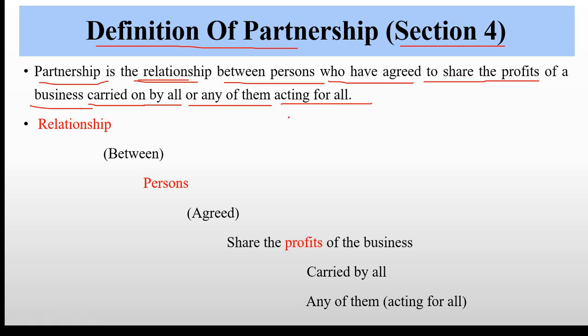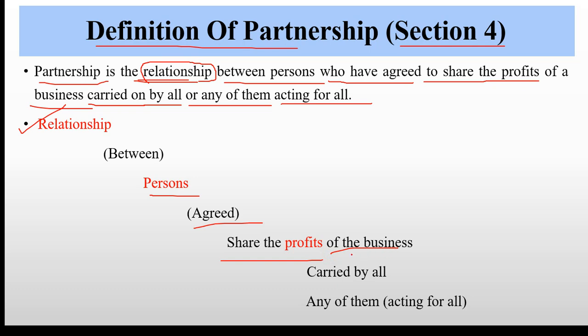Now we'll divide this definition into parts. First is relationship. Partnership is a relationship between whom? Between persons. The persons may be one, two, more, or any number of persons. And why is the relationship there? The persons agree to share the profit of the business.